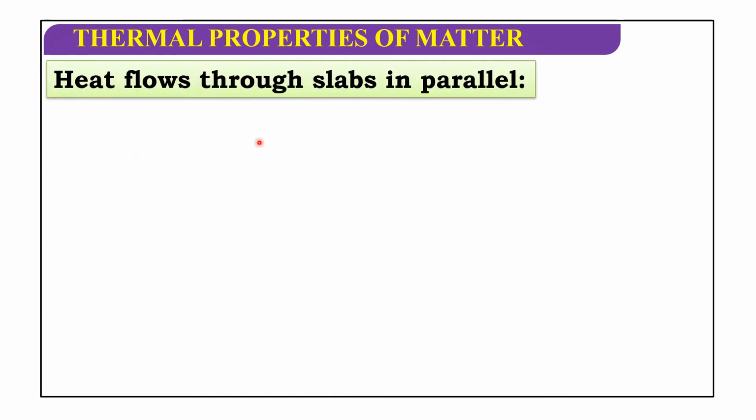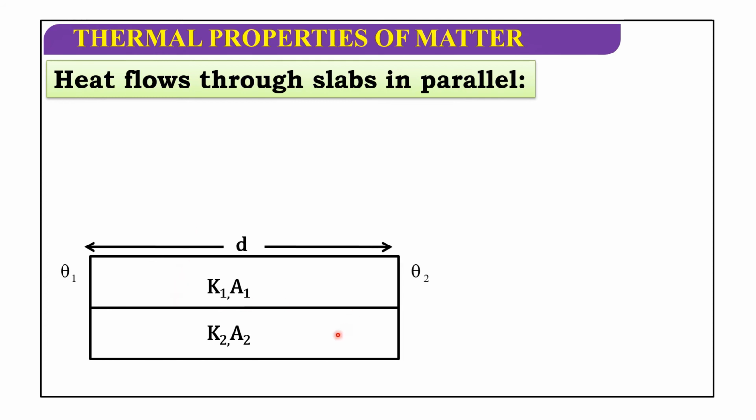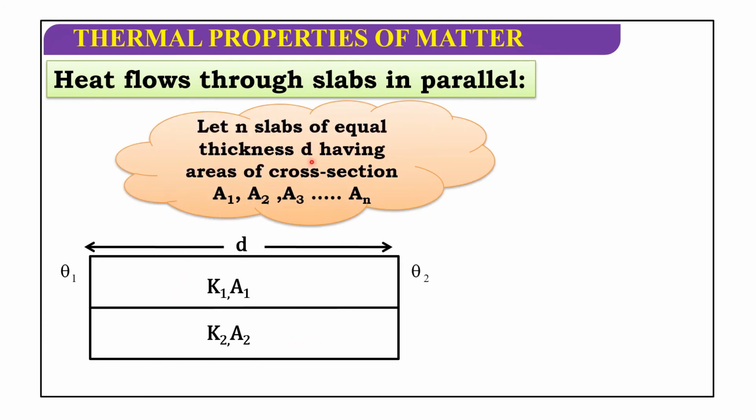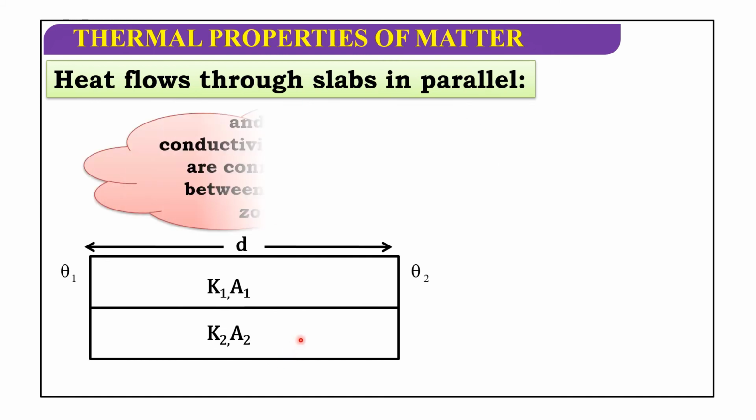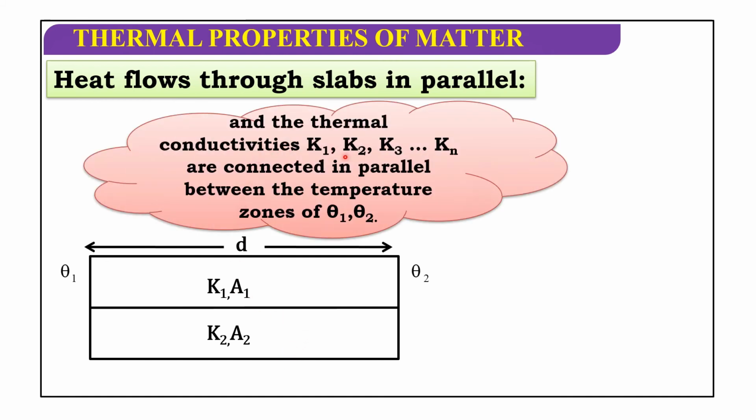Heat flows through slabs in parallel. Let us discuss. Here we take n slabs of equal thickness d, having areas of cross section A1, A2, A3 and so on up to An, and thermal conductivities K1, K2, K3 and so on up to Kn, connected in parallel between the temperatures theta 1 and theta 2.